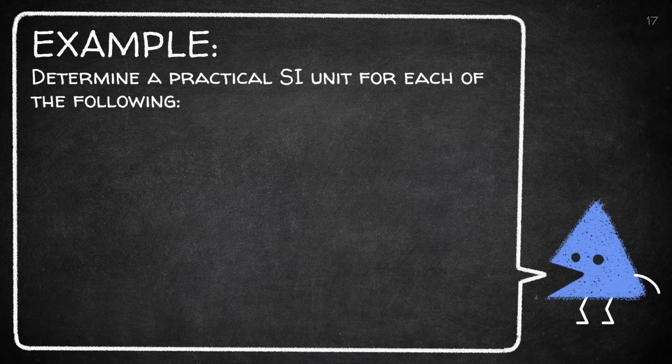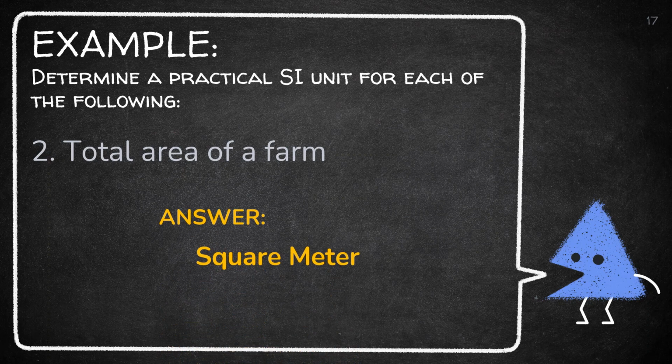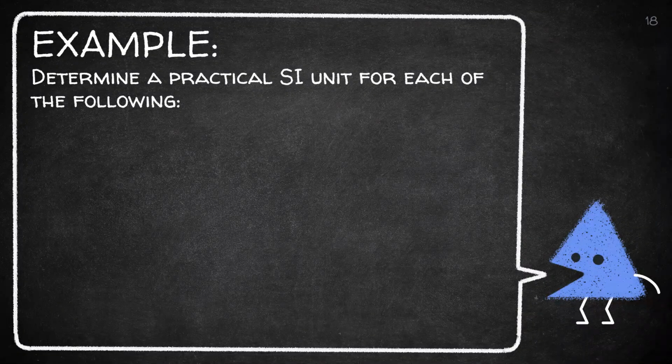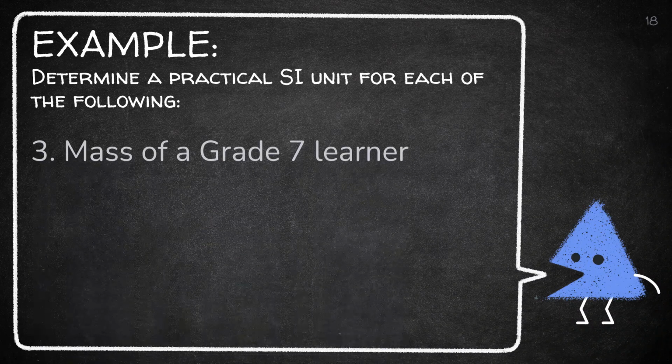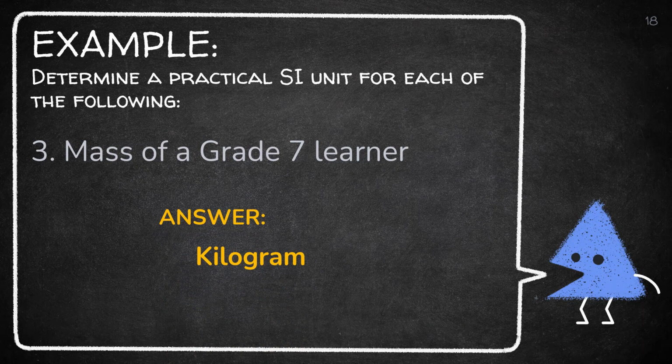For number 2, total area of a farm. The correct answer is square meter. For the third one, mass or weight of a grade 7 learner. What do you think is the answer? The answer is kilogram. This is more appropriate than gram.